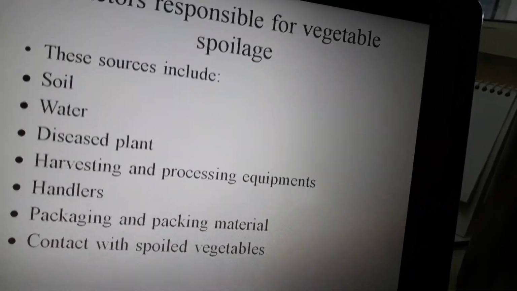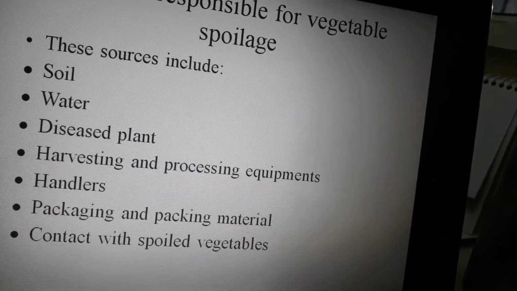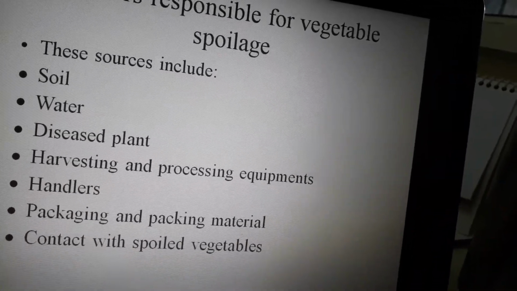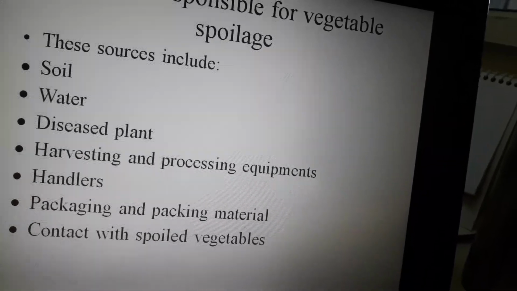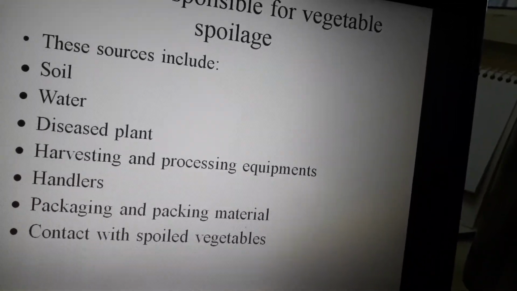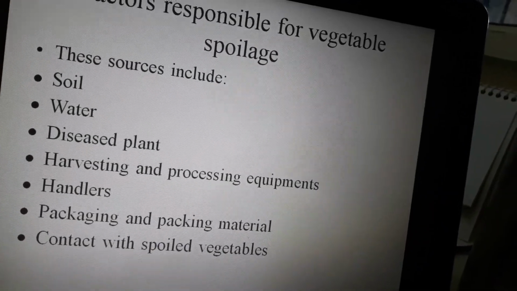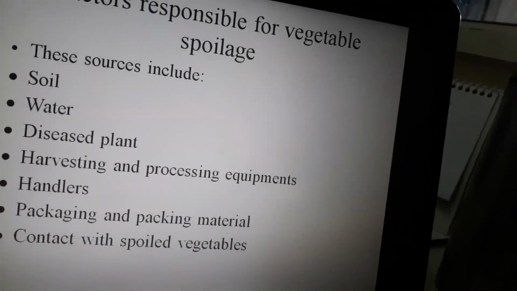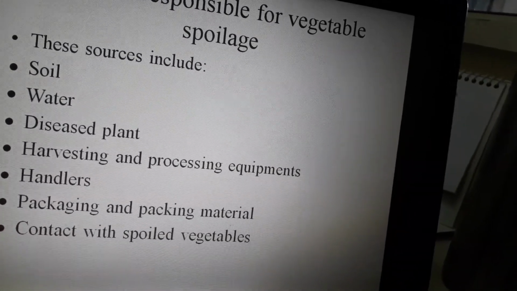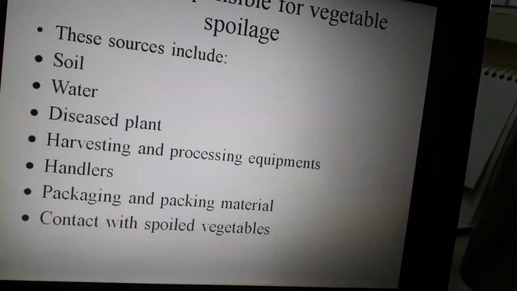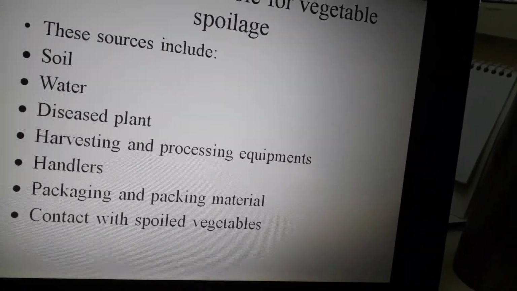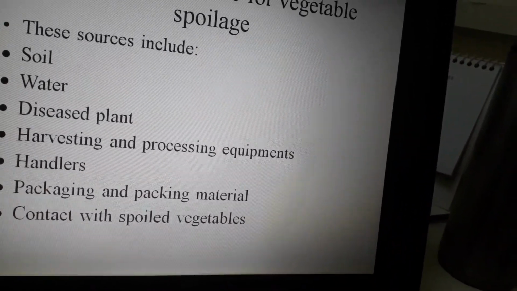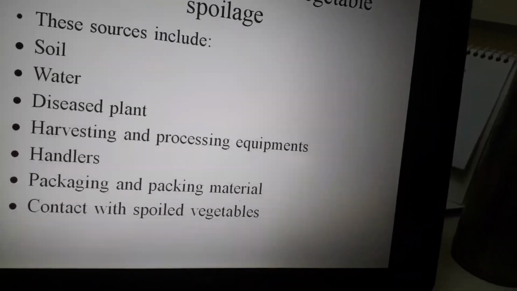In the same manner, the handlers. If the handlers do not handle properly the fruit or vegetable which has a high moisture level, it will be spoiled very easily. So the handlers should take proper care of the fruits or vegetables being harvested, and the equipment used for harvesting should be proper, and then they should be packaged. The packaging and the packaging material should be proper; otherwise, if we make a stack of all these things, they will be spoiled very easily.